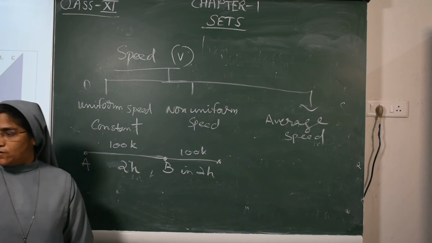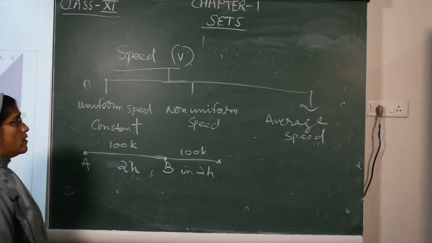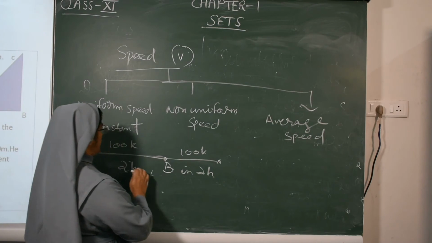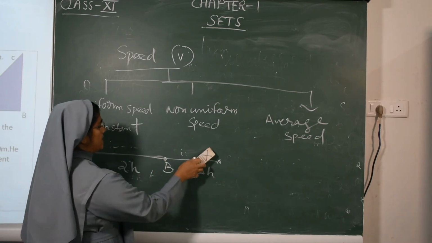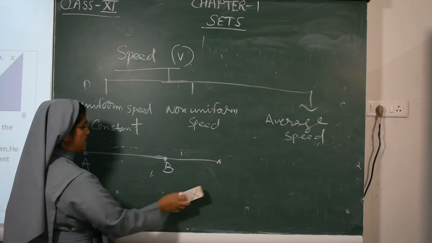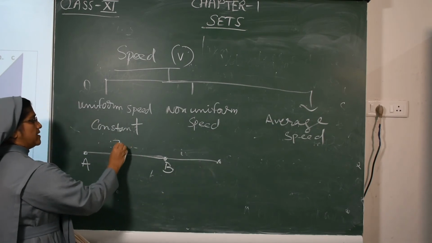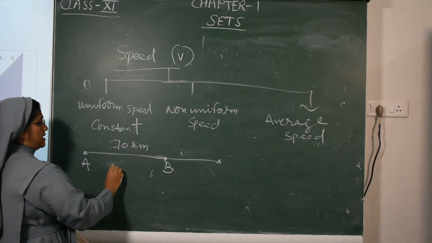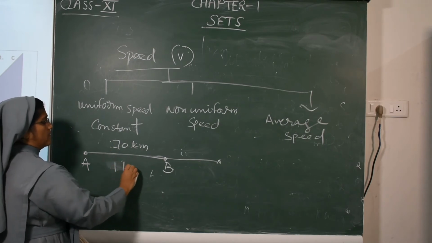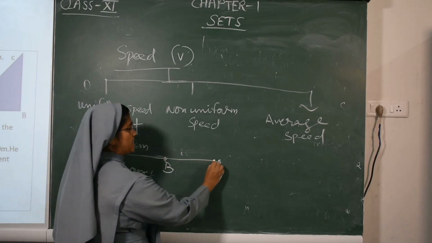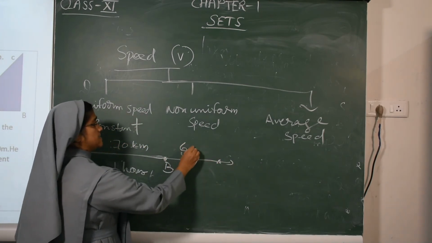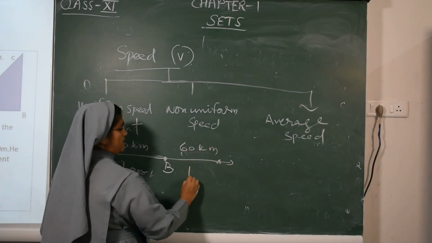Then non-uniform speed. Here Rahul started from his house to the hospital and covered 70 kilometers in 1 hour. Then from the hospital he went to his shop and covered 60 kilometers in 1 hour.